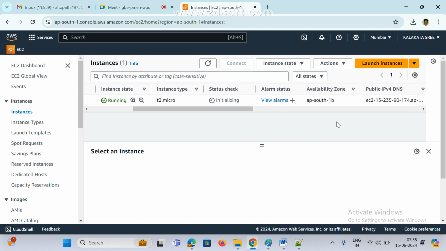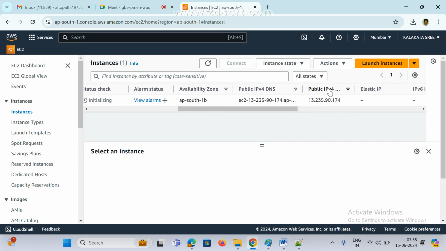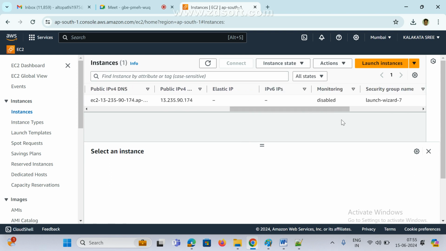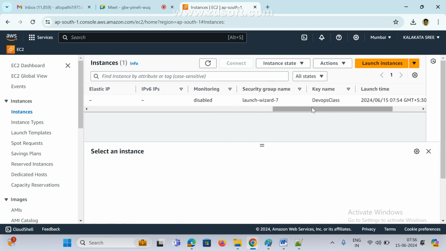Next, this is the availability zone where I created it: AP South 1B. So in Mumbai, one availability zone is selected, and if you want, we can change it. Next, this is the public IP. I don't have any elastic IP or monitoring, I don't have anything. Security group I selected by default. What is my key name? DevOps class. And this is the date and time of launch.